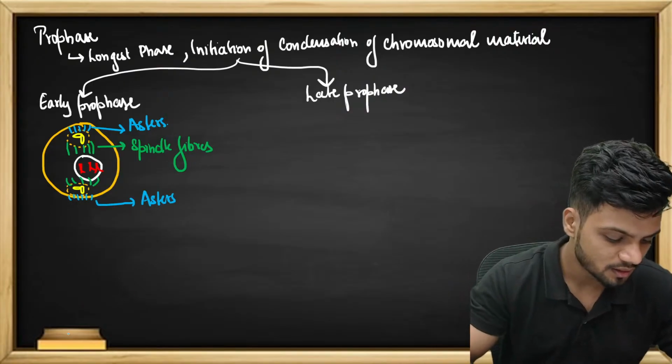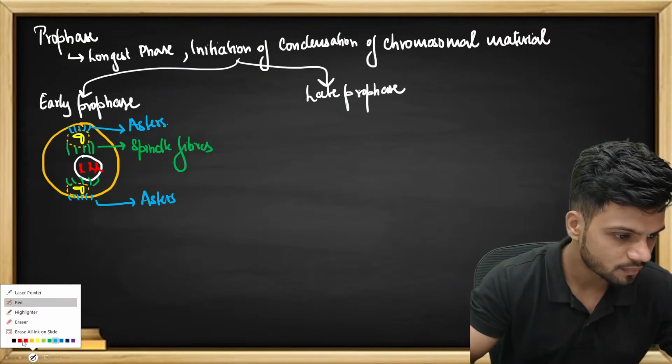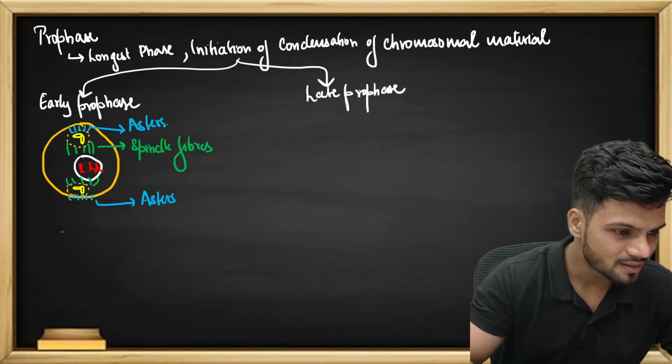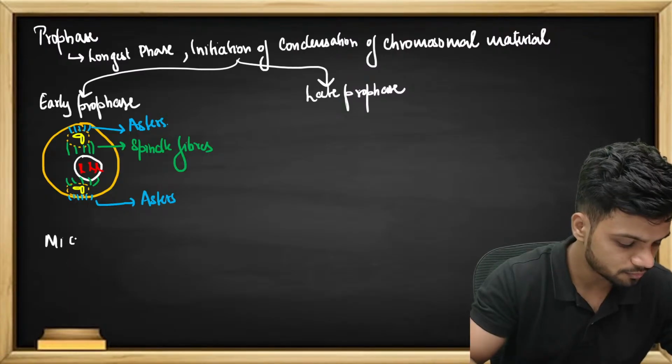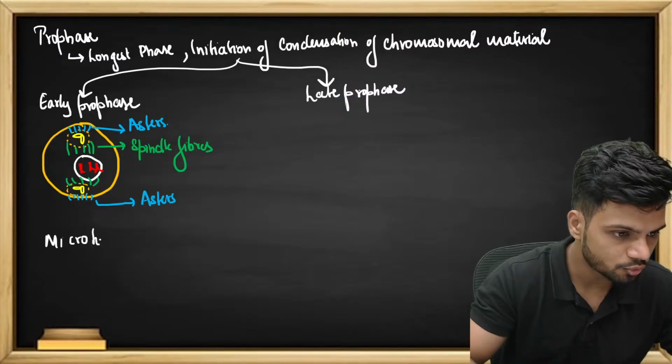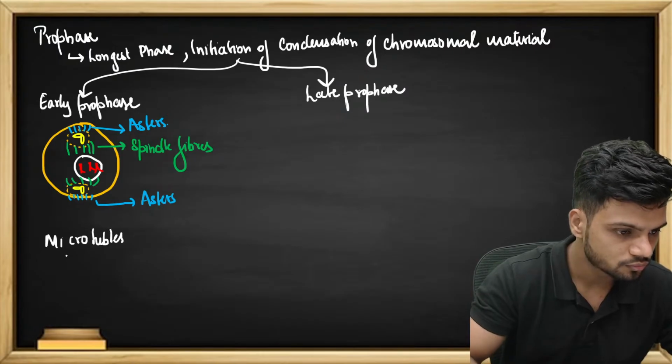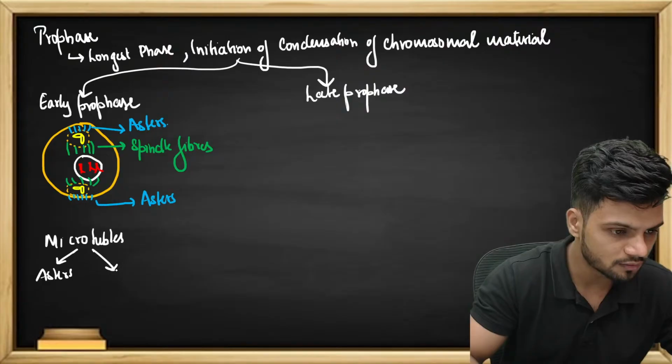That is, there are two types of microtubules. All of you remember microtubules, right? The cytoskeleton. There are two types of microtubules. The first one is called asters, which you just saw. The other one is spindle fibers.